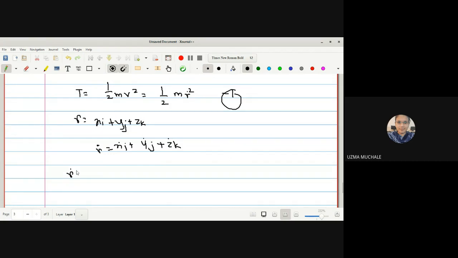We have to make use of a dot product while evaluating r dot square. It is equal to the dot product of x dot i, y dot j plus z dot k with itself. What do you mean by dot? Dot means a derivative with respect to t.